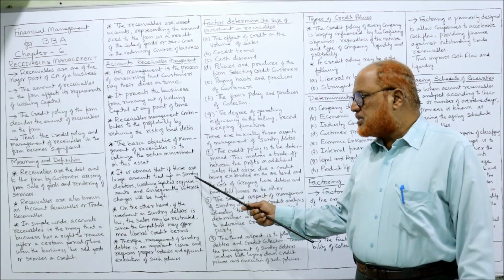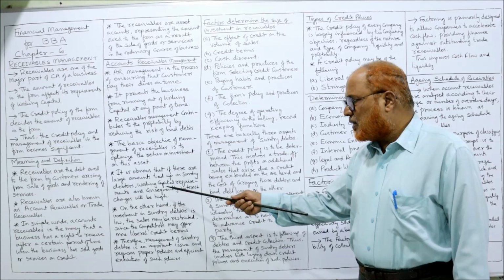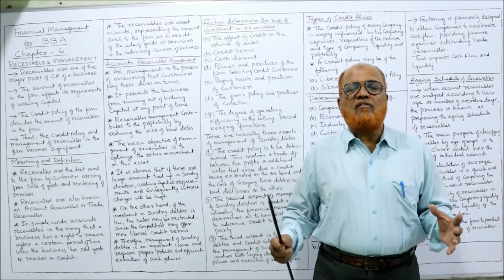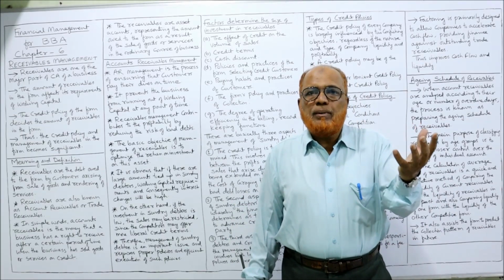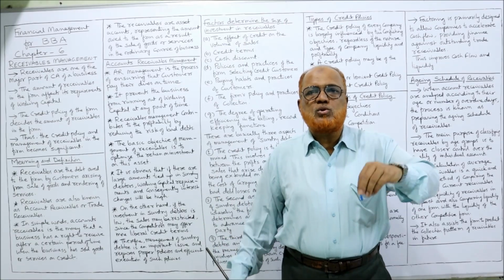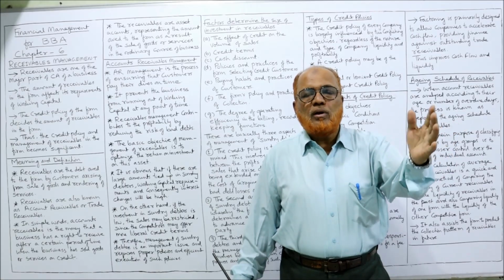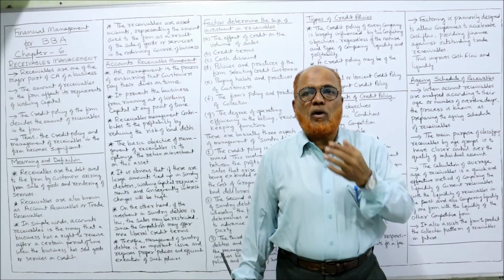And it is obvious that if a large amount is tied up in sundry debtors, working capital requirement and consequently interest charges will be high. Suppose we have more account receivable, what will happen? The money will be blocked. That means we have purchased the goods and sold the goods on credit. The credit period is given. So the customer will pay after the credit period. Till that time our money is blocked.